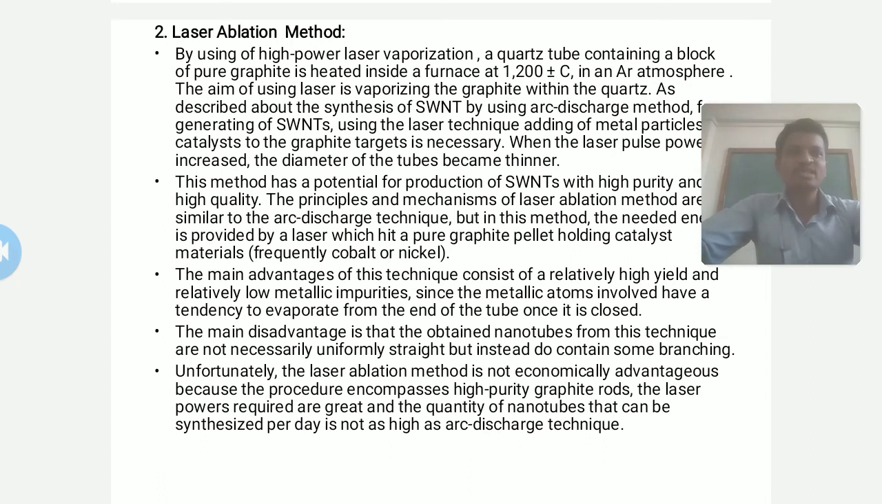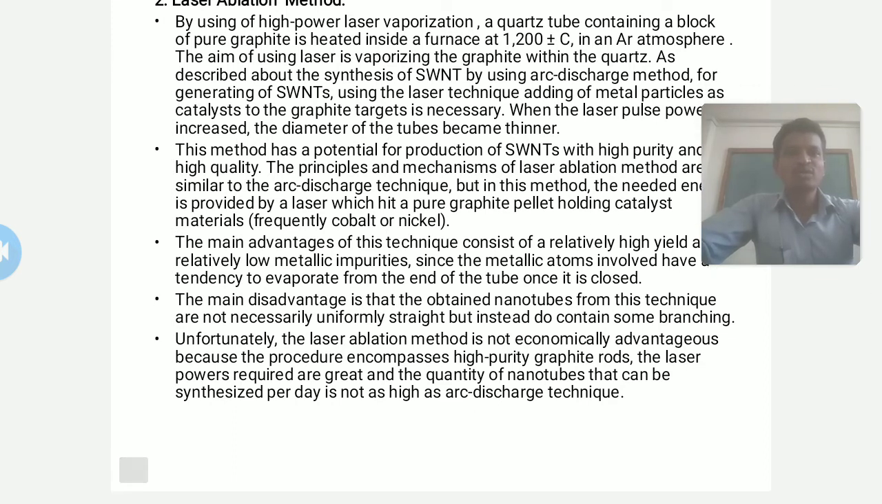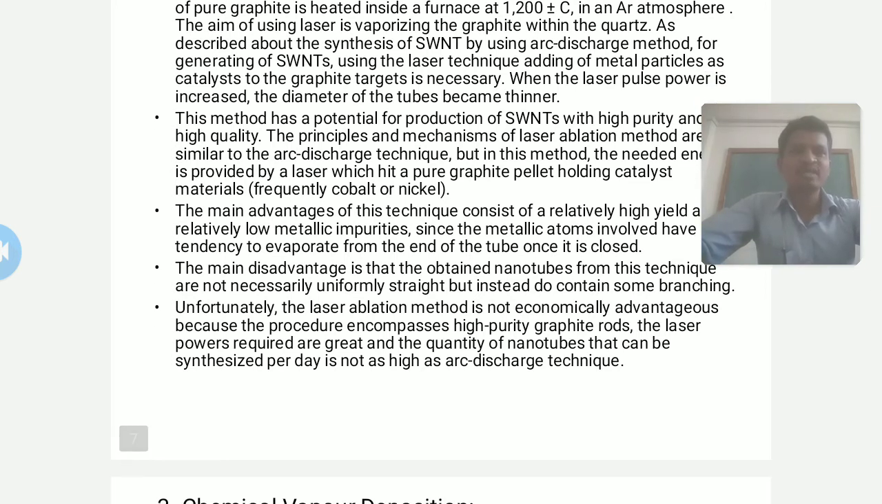As described for the synthesis of single walled carbon nanotubes by the arc discharge method, for generating single walled carbon nanotubes using the laser technique, adding metal particles as catalyst to the graphite targets is necessary. When the laser pulse power is increased, the diameter of the tubes becomes thinner.